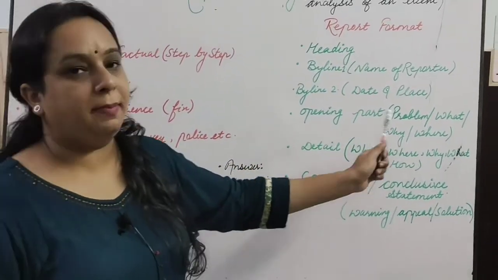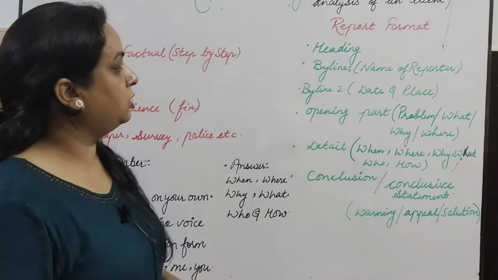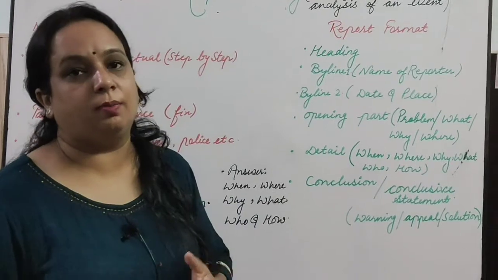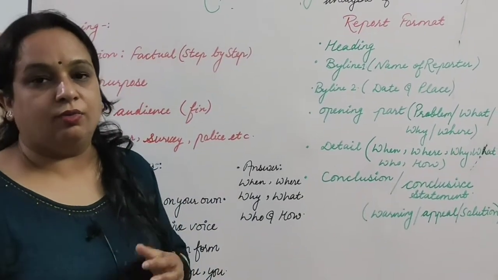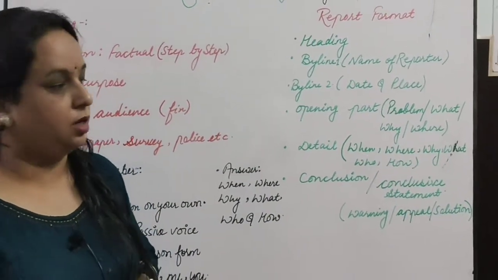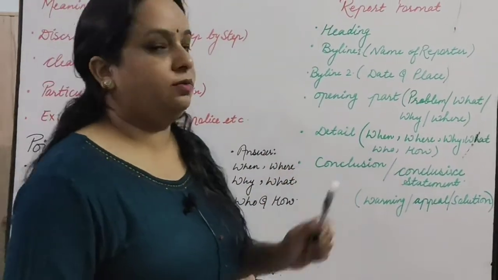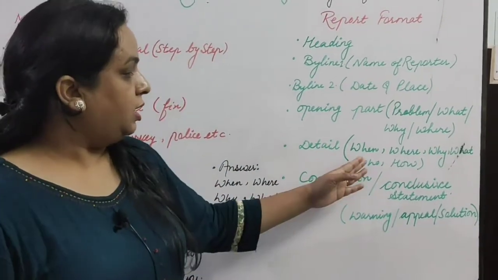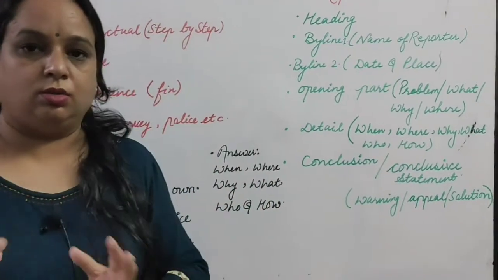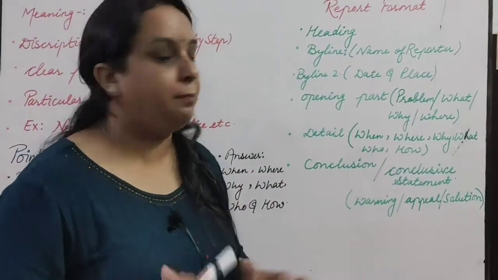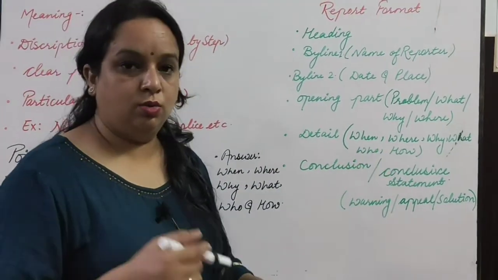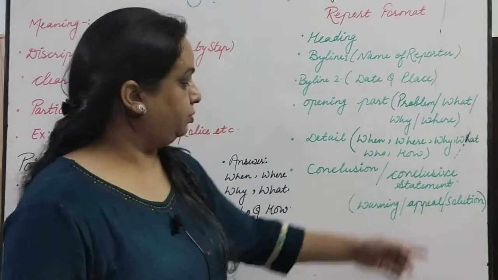Next is the opening part, that is the body of the report. There you have to start with the opening, where you introduce the problem, why you are writing this and when that event took place. It may be an accident, it may be a function, it may be anything, right? Next you have to give the details: when it happened, where it happened, why it happened, what the function was over there, or what happened there if it is an accident. Next, who, and the last one, how.